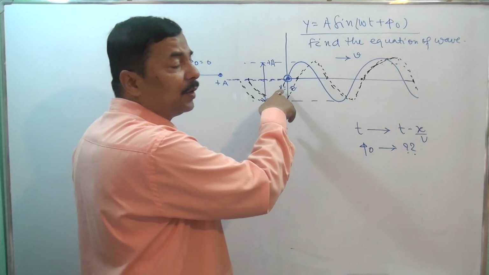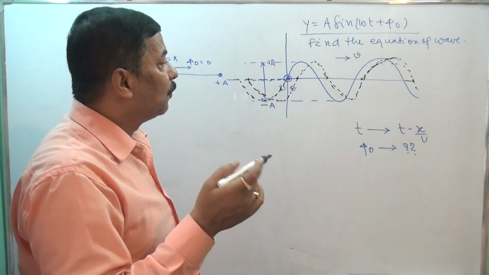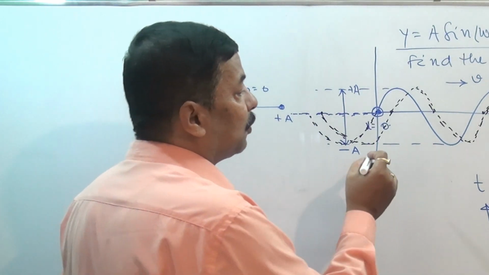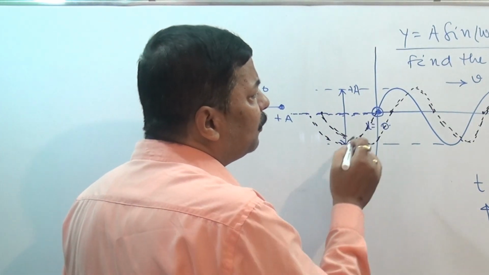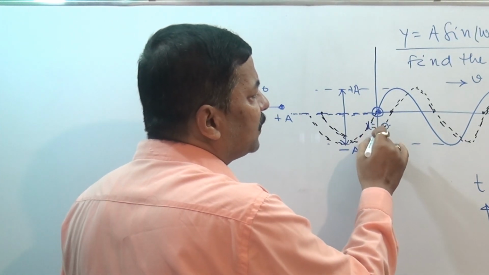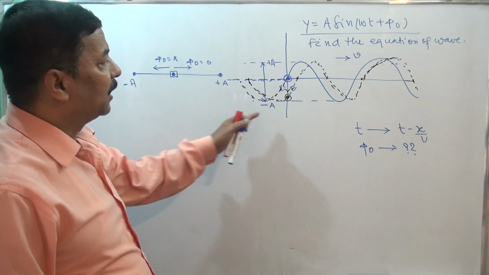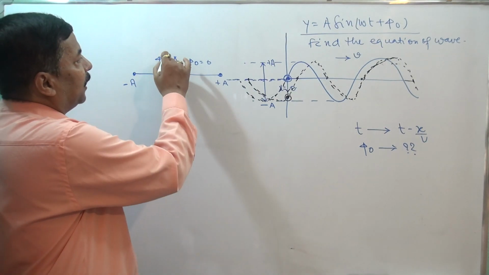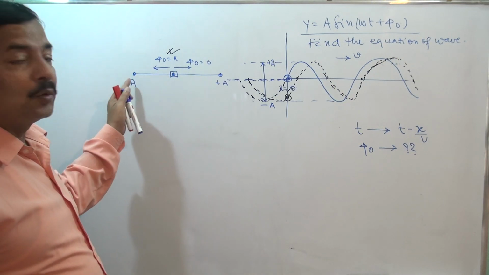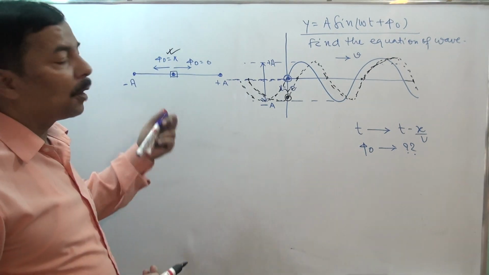Actually the wave is here only, but I have assumed what the wave will be after a small interval of time dt. Then we observe that this particle has reached here, and its direction is towards minus a. The particle is here, but its tendency is to go towards minus a. So the initial phase phi naught will be pi. Now the problem is solved.